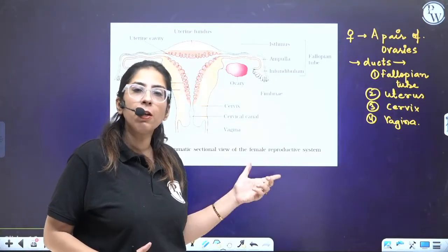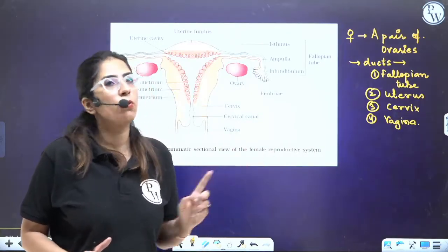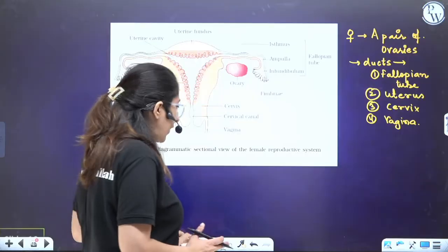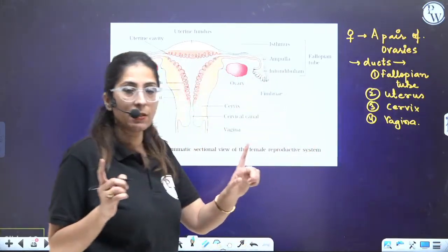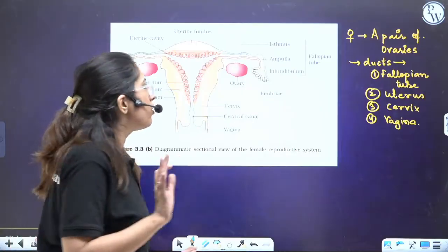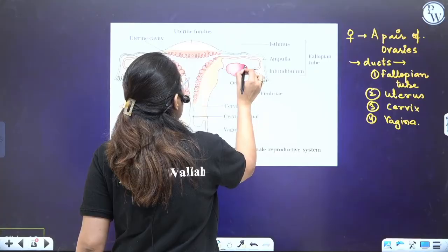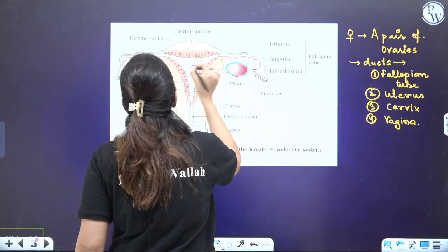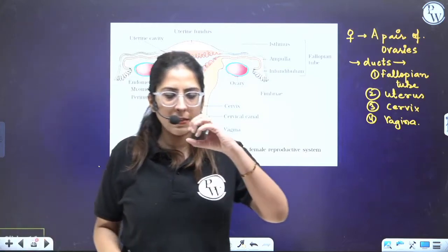If you have to draw a female reproductive system structure, this is the diagram, guys, you are going to draw. And when it is all about the external genitalia, the diagram is something else. That I'll explain you also. So just have some patience. Here you will see the ovaries are present. This is ovary number 1. This is ovary number 2. Two ovaries are present.